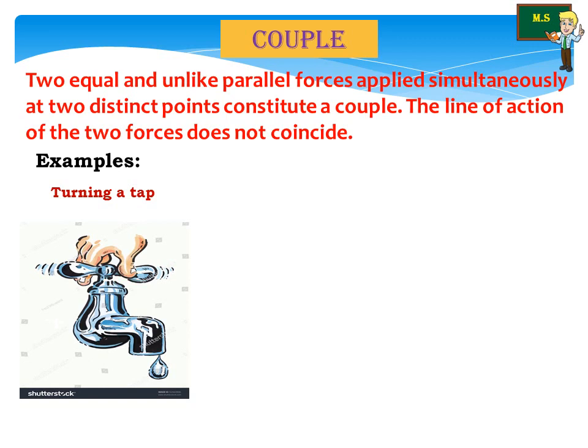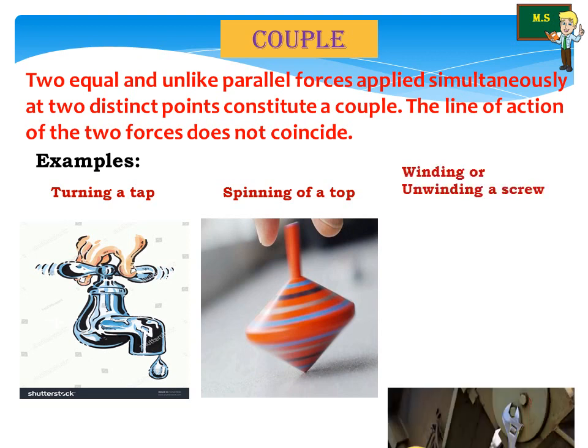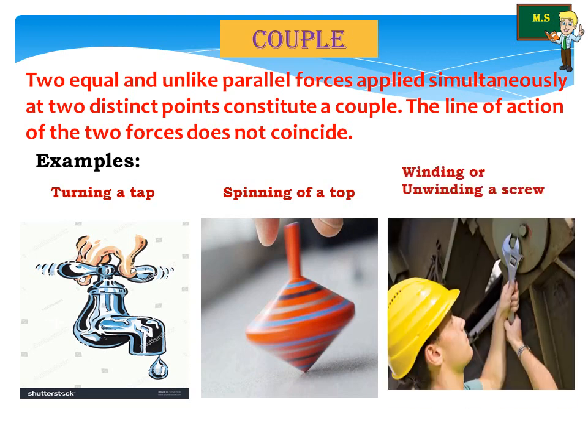The second example is spinning a top. I know most of the boys usually play this. And the third one is winding or unwinding a screw. This usually the engineers do. And this is called wrench.